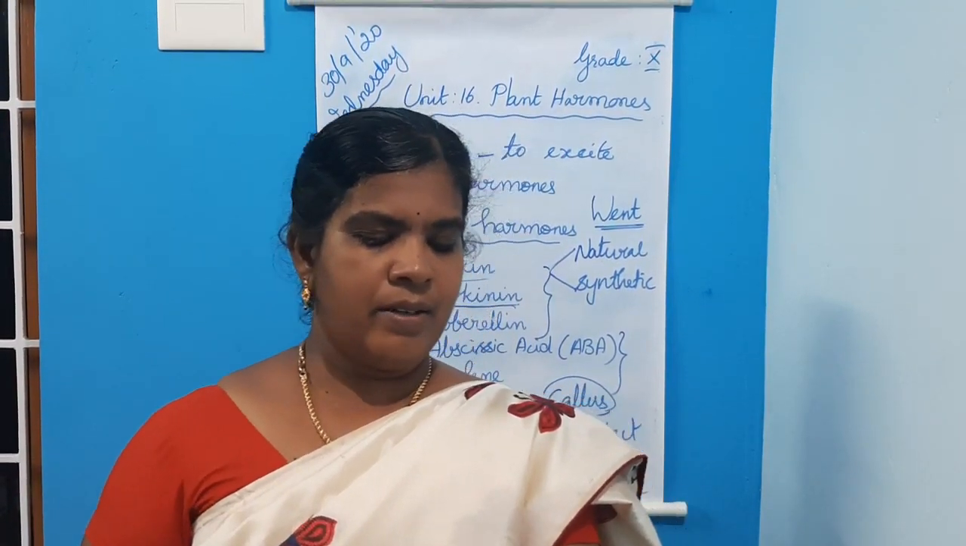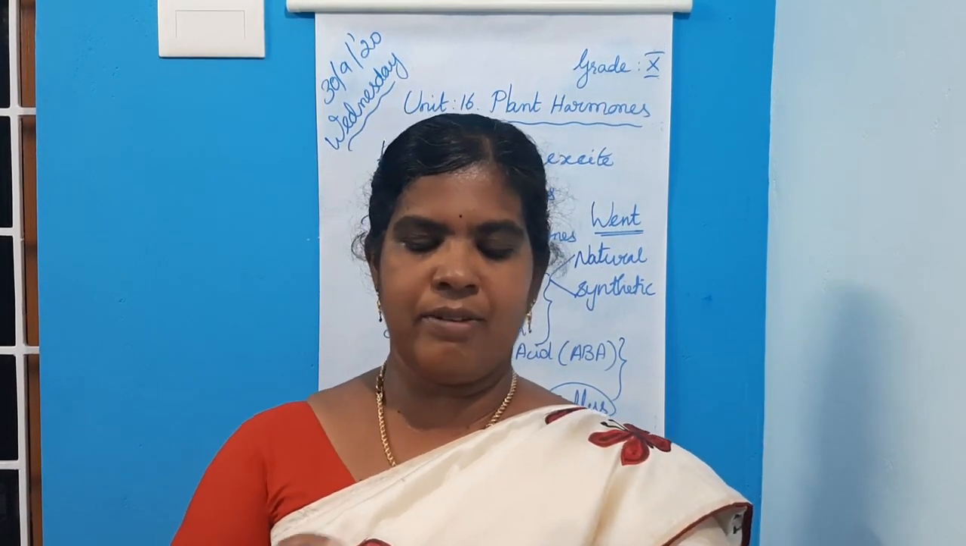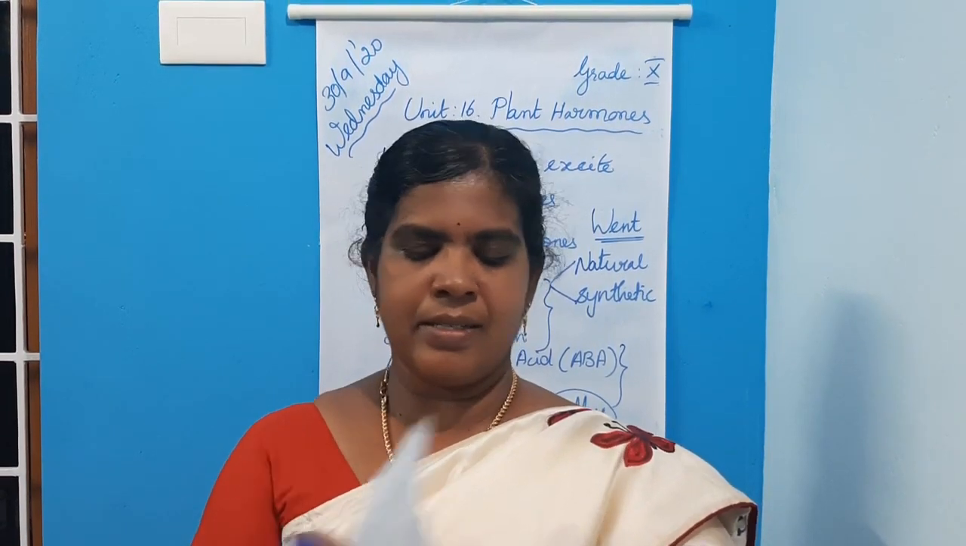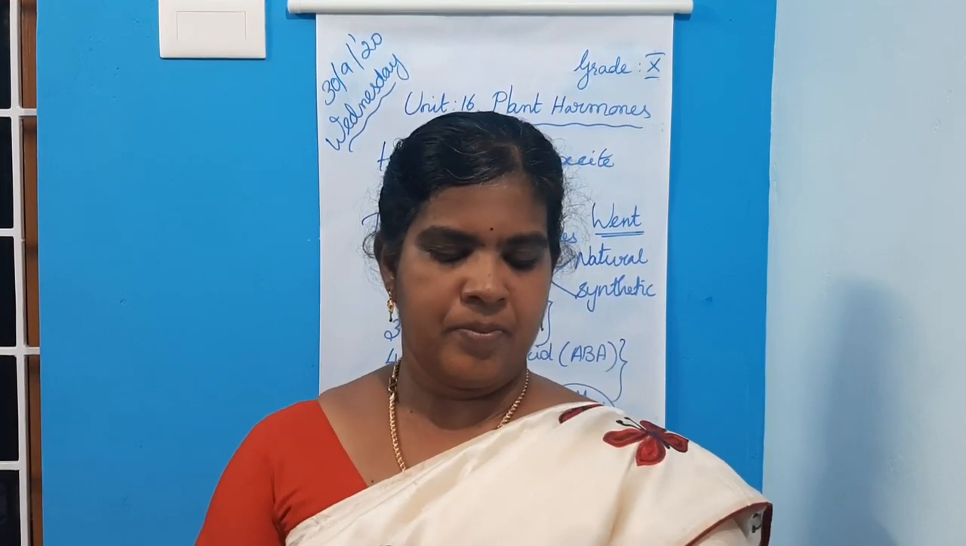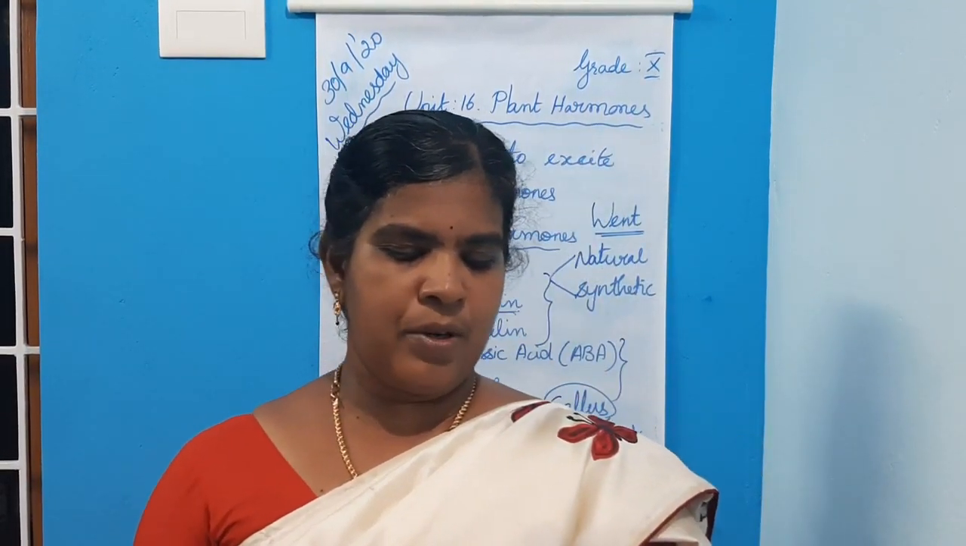Turn to page 240. Short answer question, Roman number 7. First one: what are synthetic auxins? Give examples. The answer is on page 230. Mark that paragraph on artificially synthesized auxins.